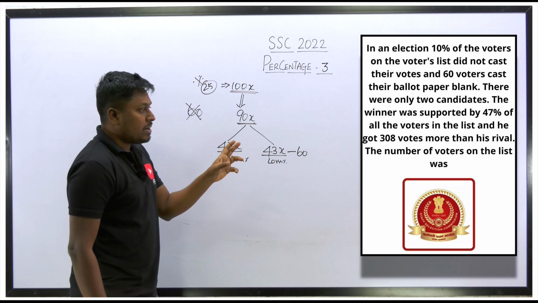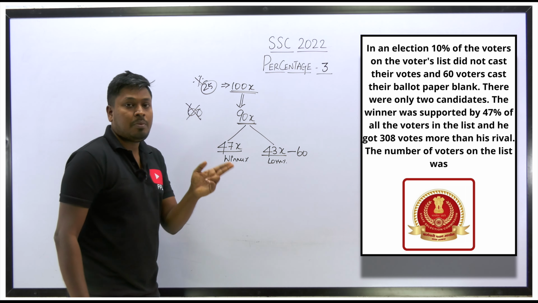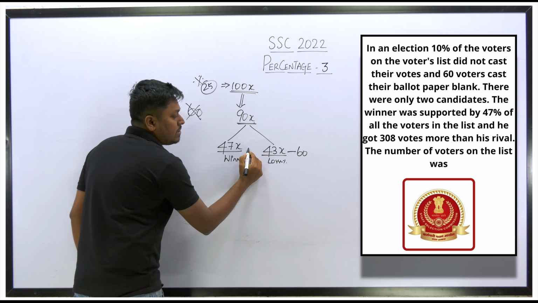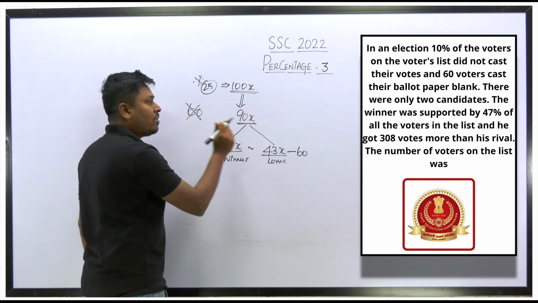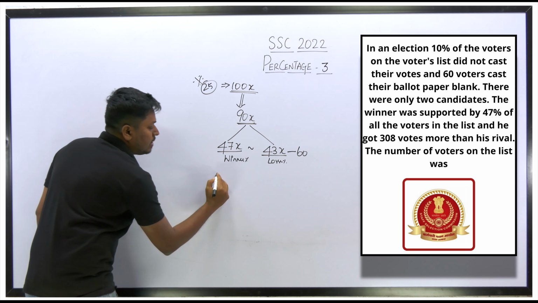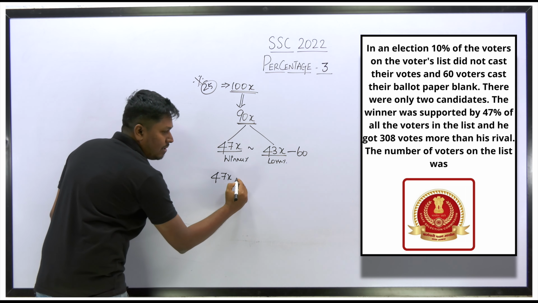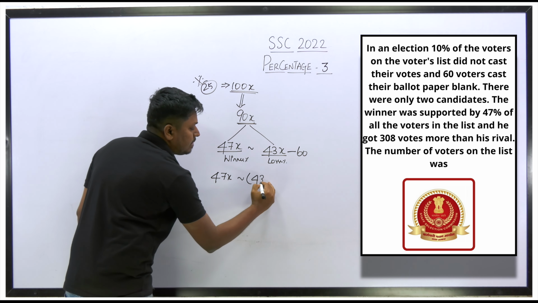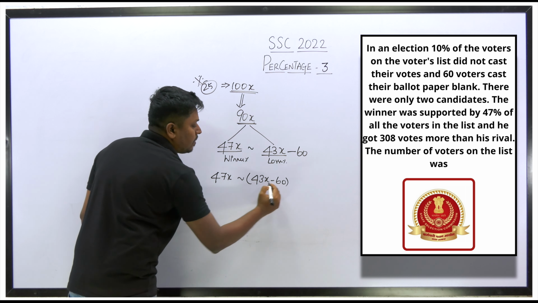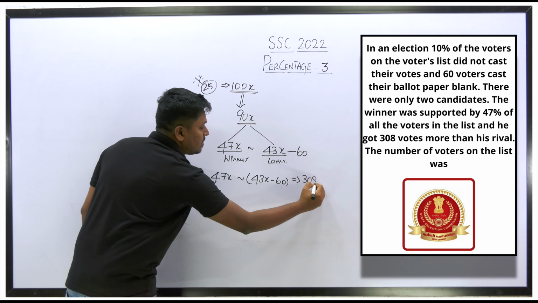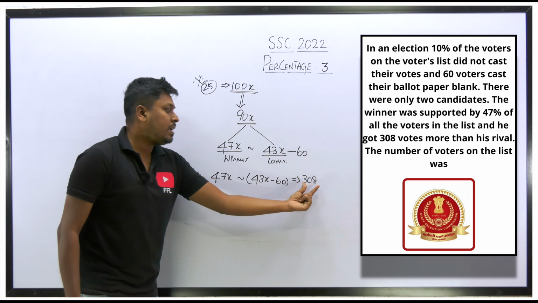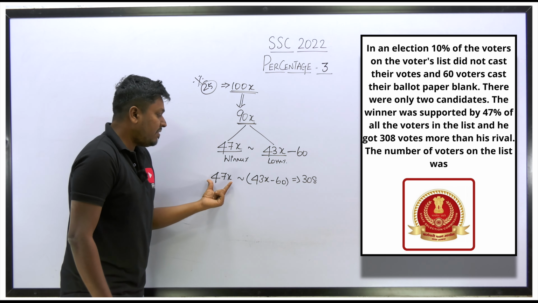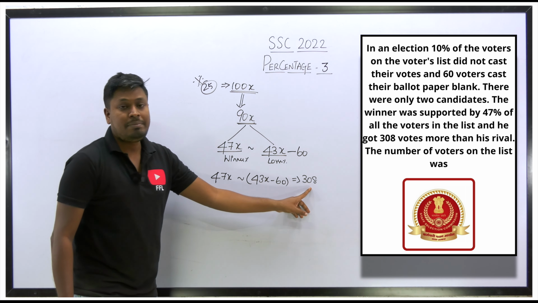Now according to the question, the winner got 308 more than the rival. More than the rival means the difference, right? So the difference between the winner and the loser will be 308. So 47x will be the winner, and difference, which is nothing but subtraction, with the second person's loser votes will be 308. Understood or not? So the winner got 308 more than the rival, the second candidate, right? So we can say that the difference between the first candidate and the second candidate will be 308.